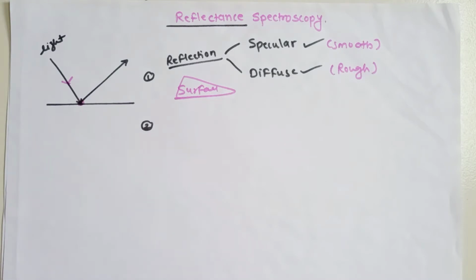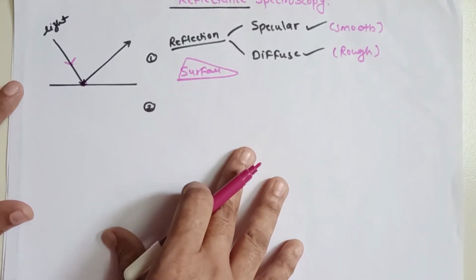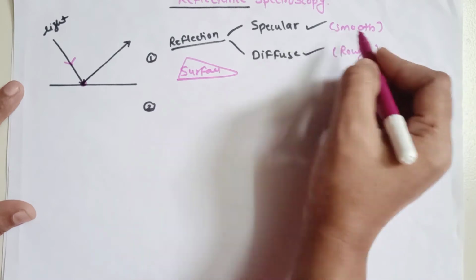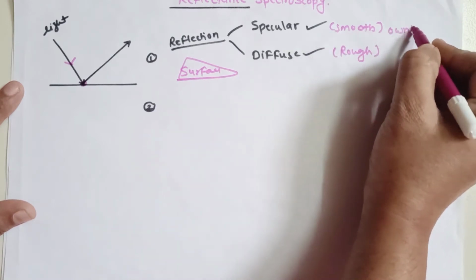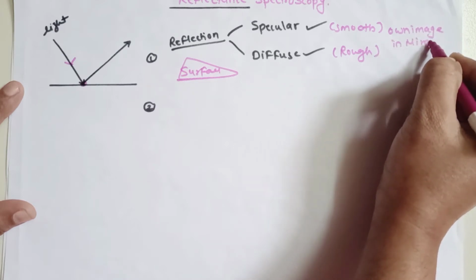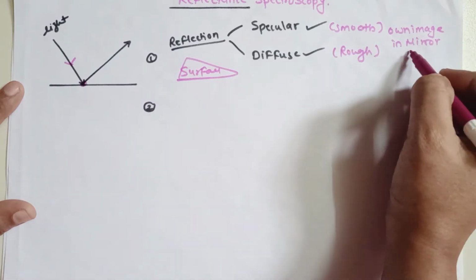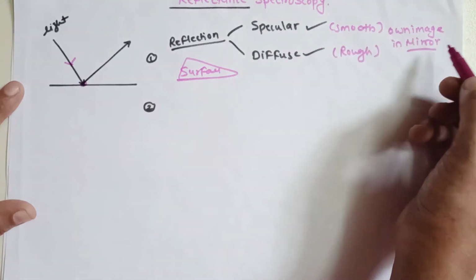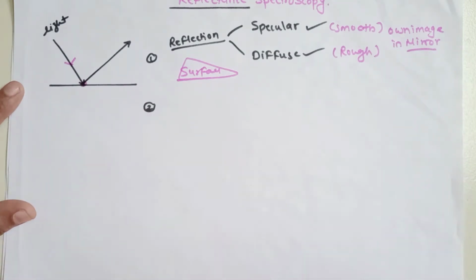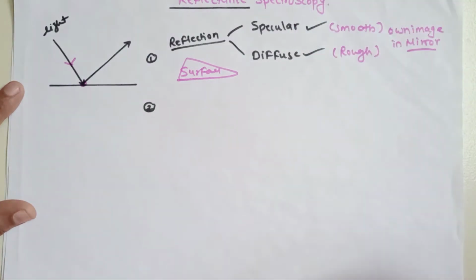So while talking about specular and diffuse reflection, how do we identify them? For example, for specular reflection, the example is your own image in a mirror. When you look at yourself in a mirror, whatever reflection you get is known as specular, because the mirror surface is completely smooth, shiny and polished in nature. So you get your exact image in the mirror. We call that specular reflection.